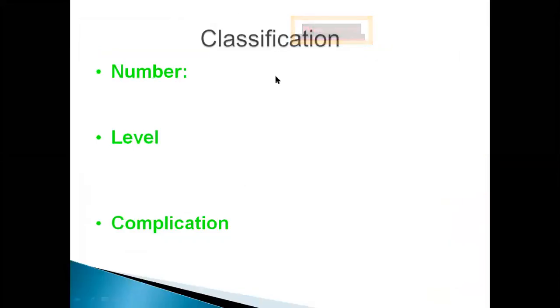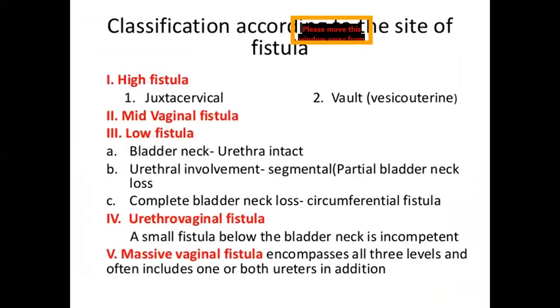So classification of genital fistulas is depending upon the number, whether they are single fistula or multiple fistula, or depending upon the level, that is whether they are high, mid or low or subpubic. And depending upon the complication, the fistulas can be classified as simple fistulas and complex fistulas. So depending upon the location, we have already discussed.